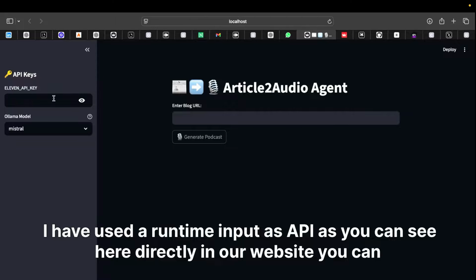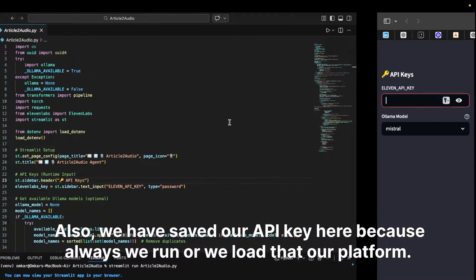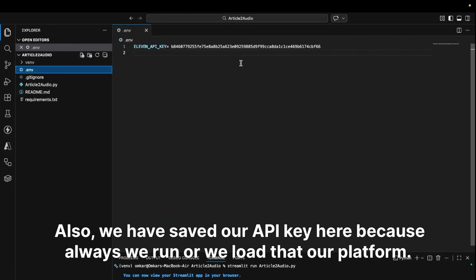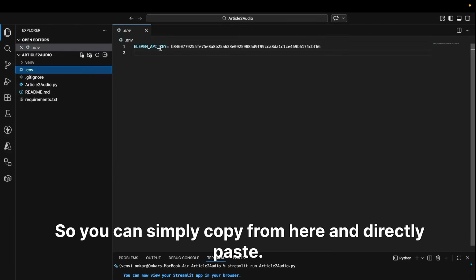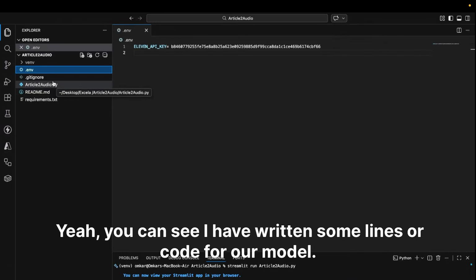Here you can see, directly in our website you can enter your 11 API key and directly get the result. Also we have saved our API key here, because every time we run or load our platform, the API key will vanish. So you can simply copy from here and directly paste. Don't worry, no need to copy this, as it is already expired.